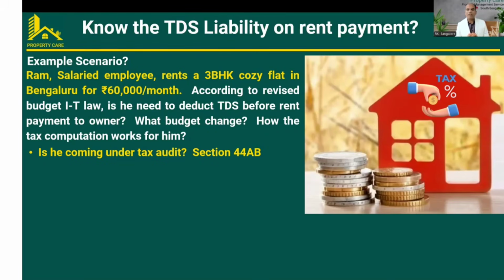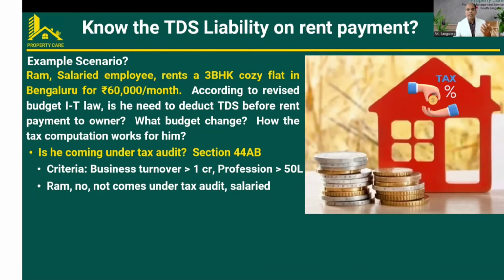First, according to Section 44AB, we check whether he comes under tax audit. There is a criteria defined by the Government of India. If any business turnover crosses 1 crore, it comes under tax audit. Or for professions like lawyers and doctors, if their income crosses 50 lakhs, they come under tax audit. These two criteria have to be considered. In Ram's case, he does not come under tax audit because he is a salaried employee.